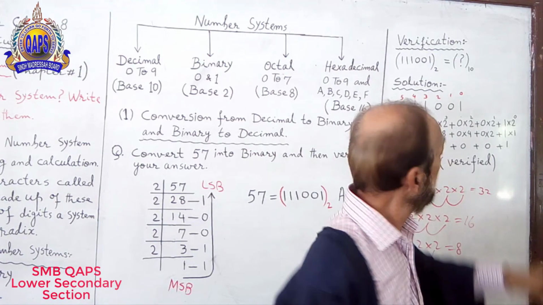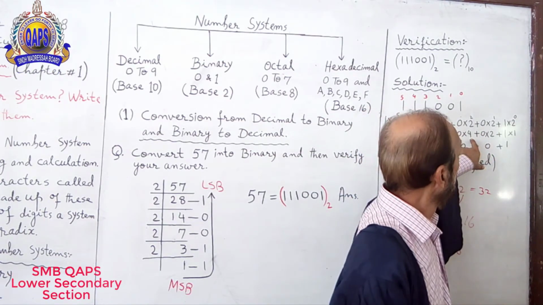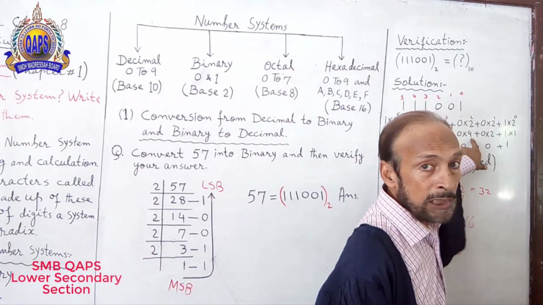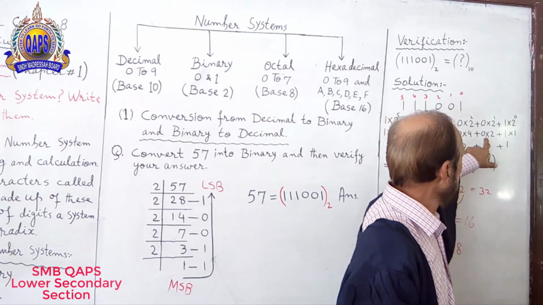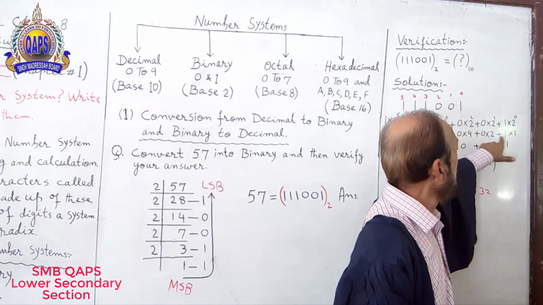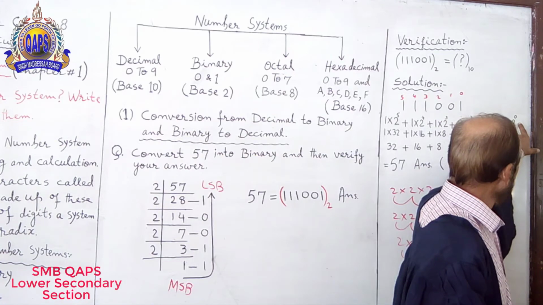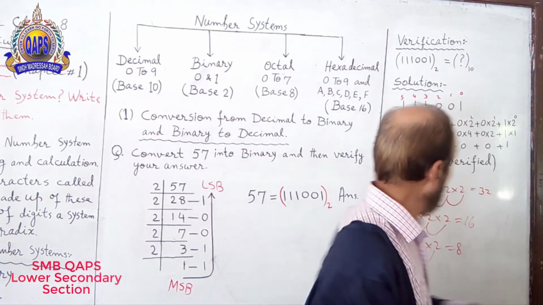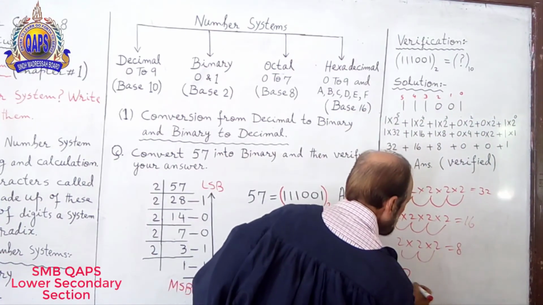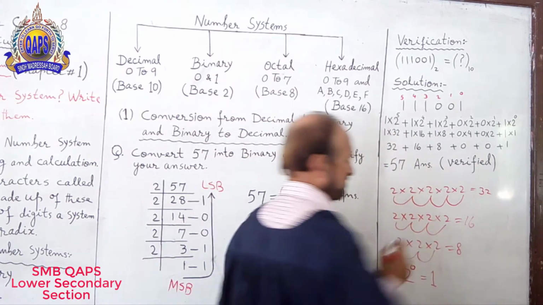In the same way, 2 raised to the power 2 equals 4. 0 multiplied by 4. 2 raised to the power 1 means 2, 0 multiplied by 2. Plus 1 multiplied by 2 raised to the power 0. Remember that 2 raised to the power 0 will always equal 1.